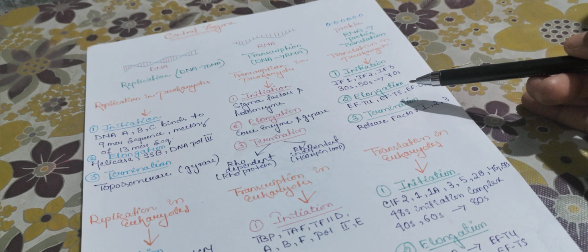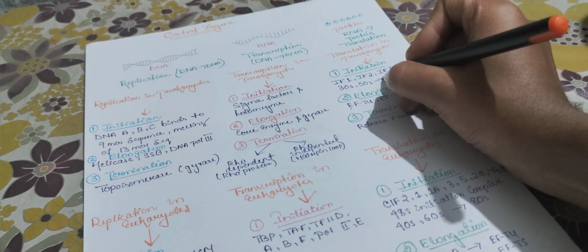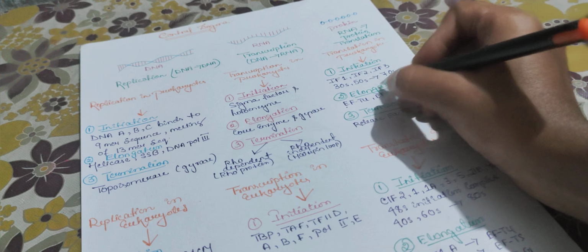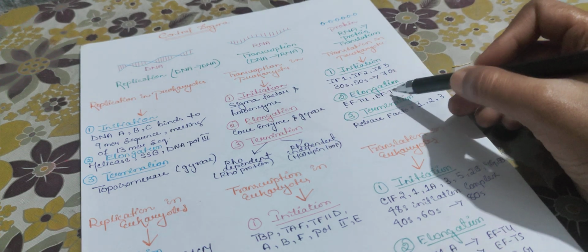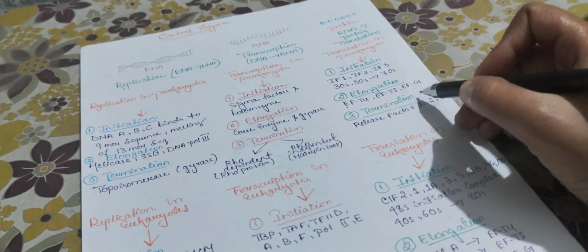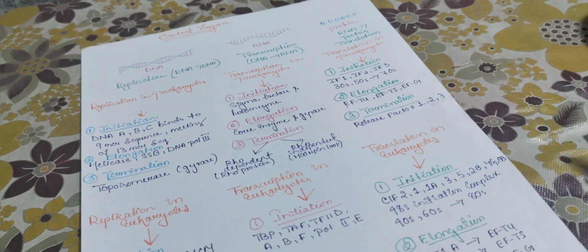Initiation factors 1, 2 and 3 are responsible for the 30S and 50S subunits, which together form the 70S subunit. For elongation, elongation factor Tu, elongation factor Ts, and elongation factor G are responsible. For termination, release factor 1, release factor 2, release factor 3 are needed.